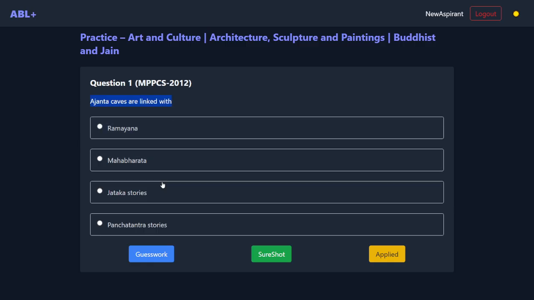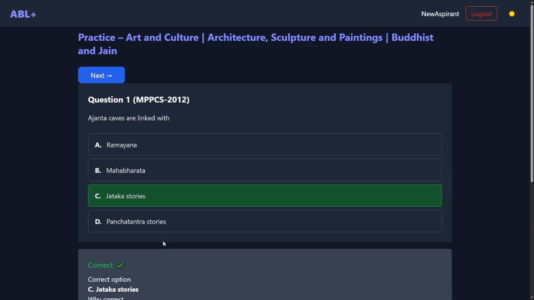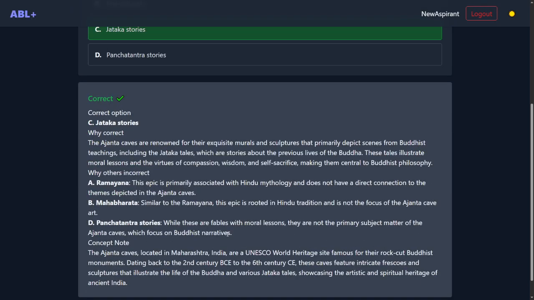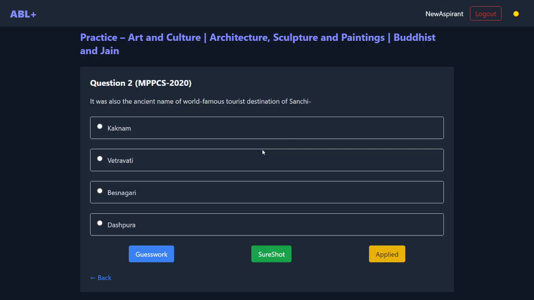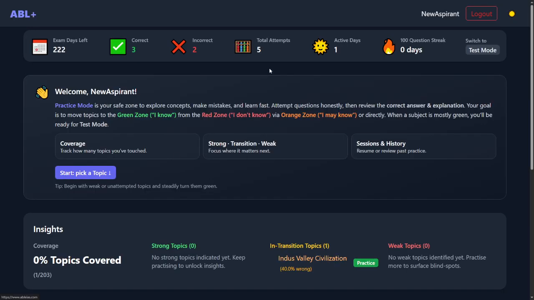So Ajanta caves are linked to, let us say, I do not know, and I say, okay, it's Jataka stories, and it's correct. We read these. So it's a similar thing. We keep moving on till we complete the Buddhist and Jain architecture, sculptures, and painting. In this way, you complete one topic. Let's go to the dashboard.